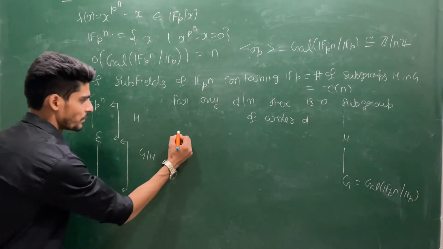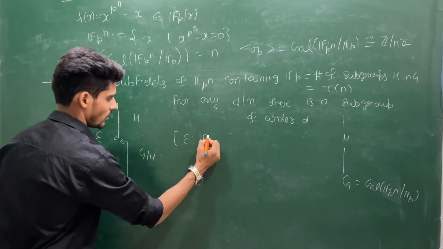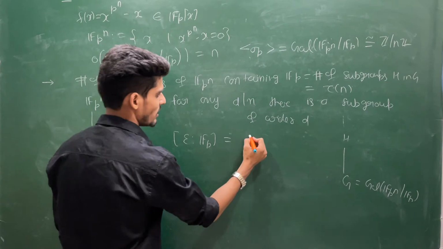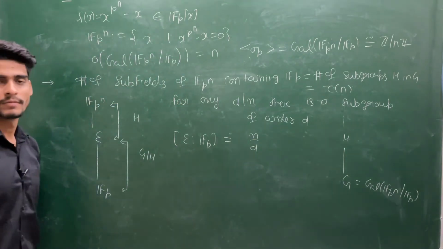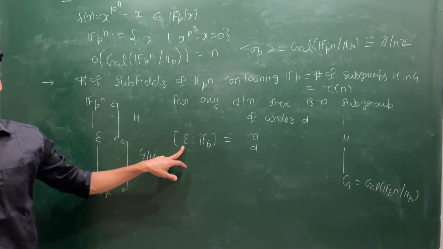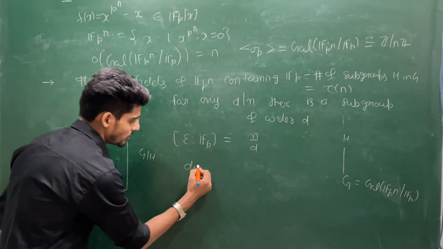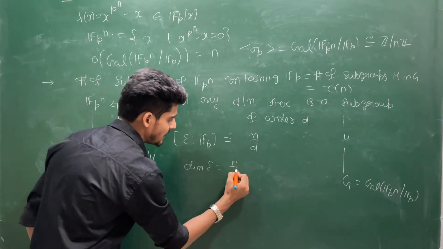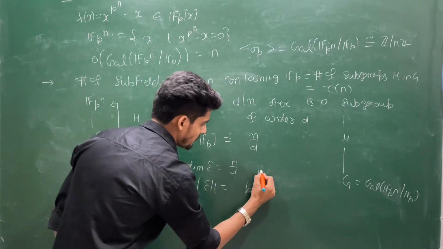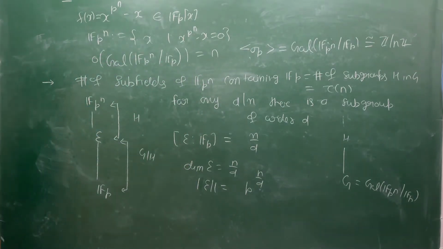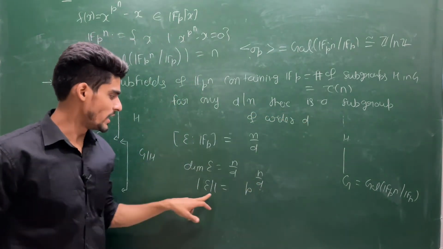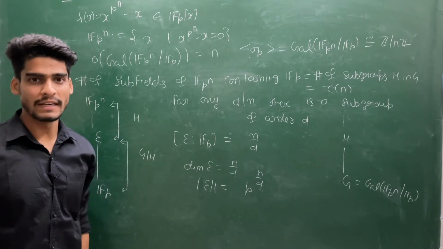See, the degree of extension of E over Fp must be the cardinality of G by H, but G by H will have cardinality N by D. But this N by D represents the dimension of this E. So the dimension of E is N by D. So what can you say about the cardinality of E? It is p power N by D. So if the order of the subgroup is D, then the corresponding subfield will have cardinality p power N by D.